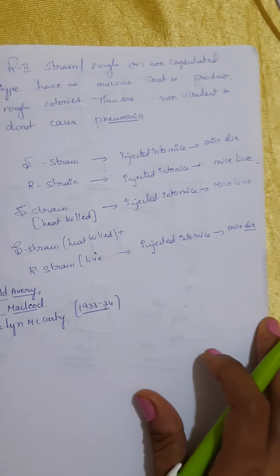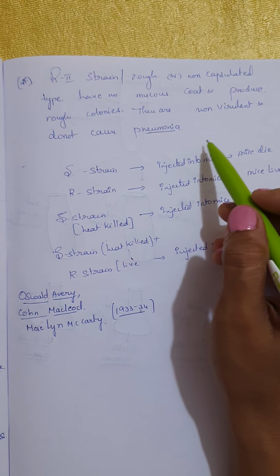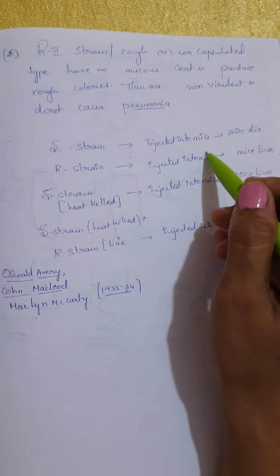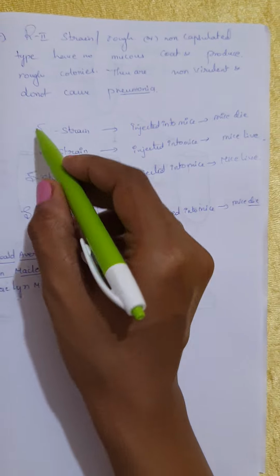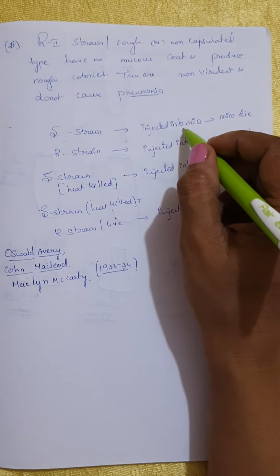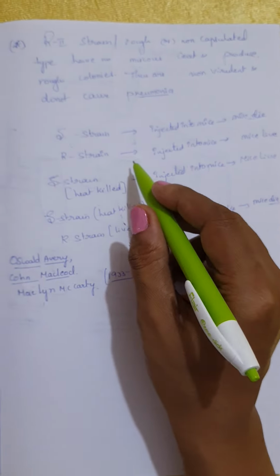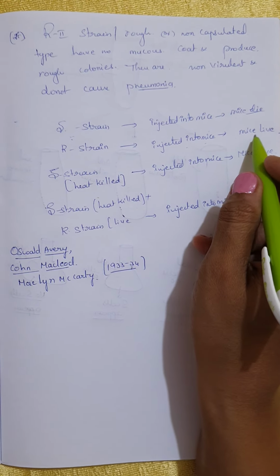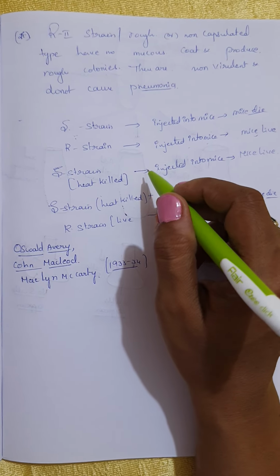Now the R strain, that is the rough or non-capsulated type, has no mucus coat and produces rough colonies. These are non-virulent and do not cause pneumonia. So the series of experiments follows like this. The first thing is that they took the smooth strain and injected it into mice. Later the mice died, because we know that the smooth strain causes the disease. Now they also took the R strain and injected it into mice, and the mice lived, because the R strain does not cause disease because of its rough nature.